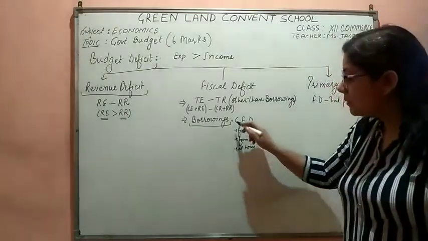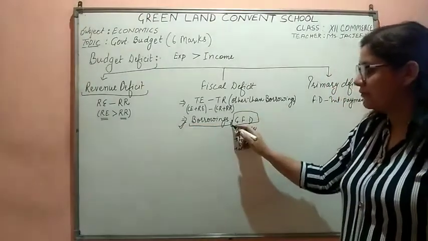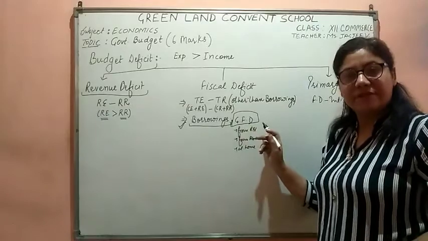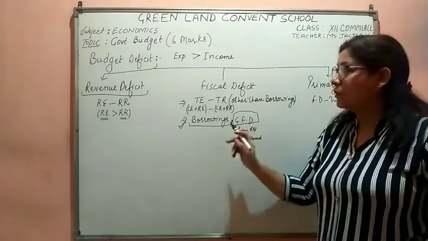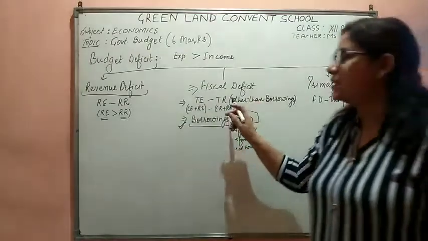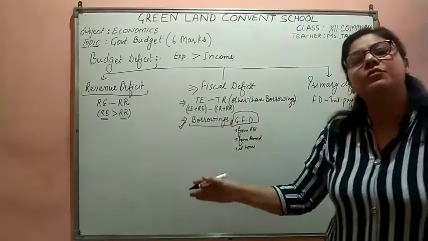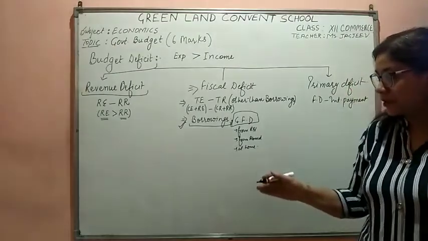Now, if we are taking only the borrowings, then it becomes the gross fiscal deficit. Gross fiscal deficit constitutes all the borrowings. Fiscal deficit is either the difference between the total expenditure minus total receipts other than borrowings, or it is itself equal to the borrowings of the government.